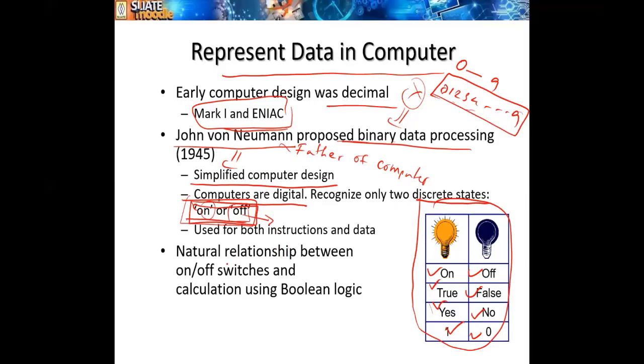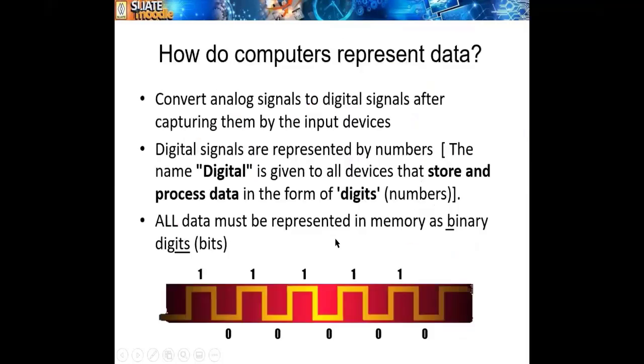Even for the natural relationship, on off switch, calculation using Boolean algebra, this we will cover later, right? All these are supported by this proposal, that is, he proposed to use 0 and 1. So we know binary, that we will come to a little later. If time permits, we will discuss that today also.